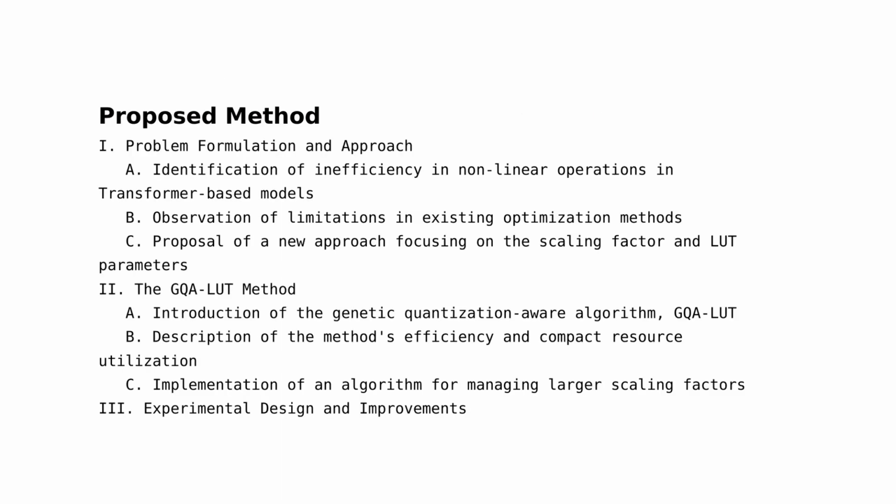Section 1. Problem formulation and approach. The authors identified the inefficiency of nonlinear operations in transformer-based models as a significant challenge. They noted that existing methods for optimizing these operations, such as the NN-LUT framework, lacked generality and were resource-intensive. To address this, they proposed a new approach that focuses on the interplay between the scaling factor and LUT parameters. They formulated a general, quantization-aware LUT approximation computing flow, which takes into account the scaling factor in quantization, a crucial element that significantly impacts the precision of approximation parameters.